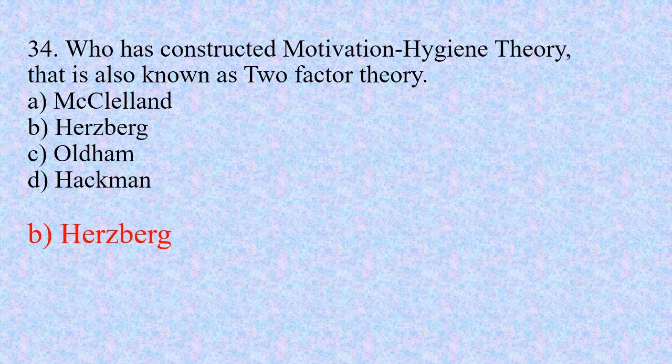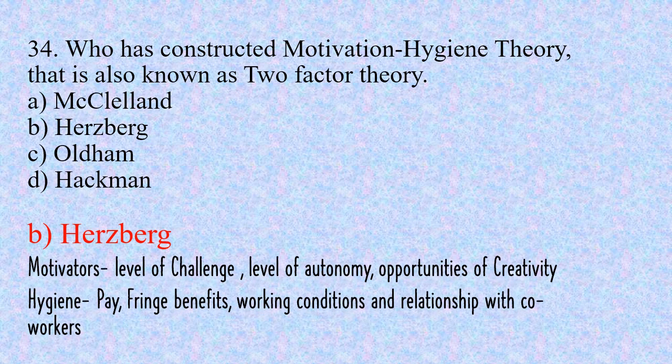Herzberg has constructed motivation-hygiene theory, and Herzberg's theory indicates two main factors. Number one is motivation or motivators, and number two is hygiene. So motivators mean the level of challenge, level of autonomy, and opportunities of creativity that are given by any organization to the employees. And hygiene means pay, fringe benefits. Fringe benefits mean extra benefits that are given by organization, for example, car, medical, free medical checkups, etc. Working conditions and relationship with co-workers.